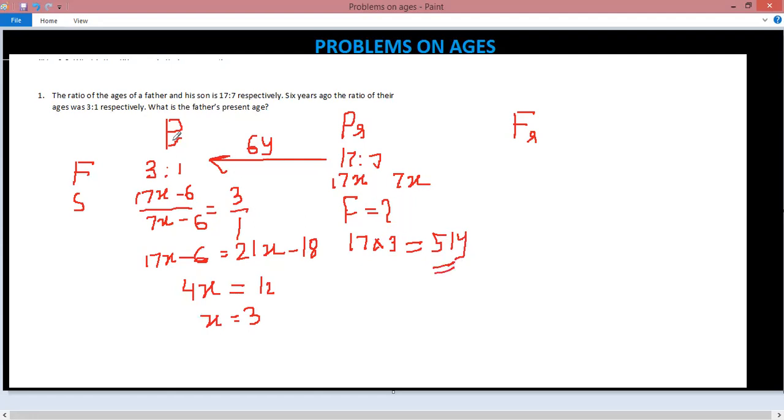So now with the basic table like this, I can very easily understand what is the given data, how I should represent it, and what needs to be calculated. I think it takes hardly any time for you to calculate if you put the proper data at the right place and you know what needs to be predicted. With my next video, I would like to bring some more tips on solving the problems on ages with different given data. Thank you.